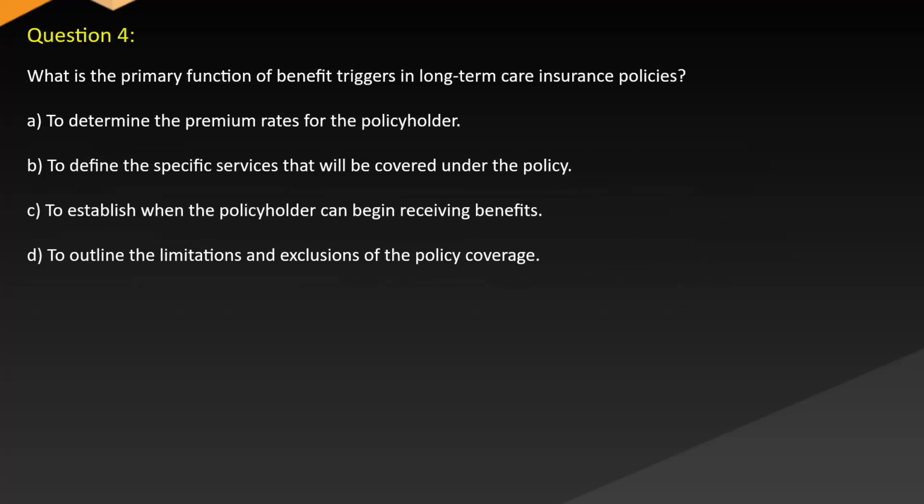Question 4. What is the primary function of benefit triggers in long-term care insurance policies? A. To determine the premium rates for the policyholder. B. To define the specific services that will be covered under the policy. C. To establish when the policyholder can begin receiving benefits. D. To outline the limitations and exclusions of the policy coverage.